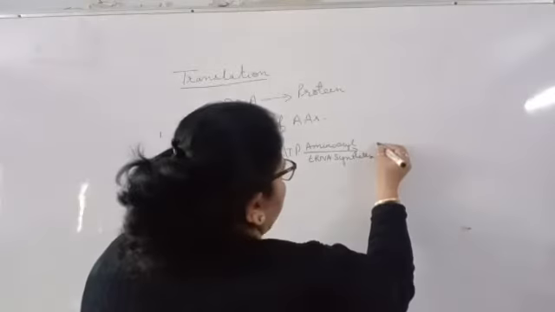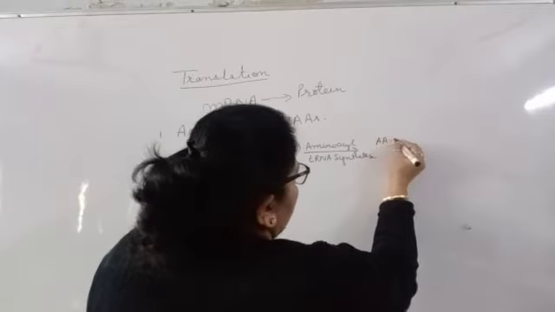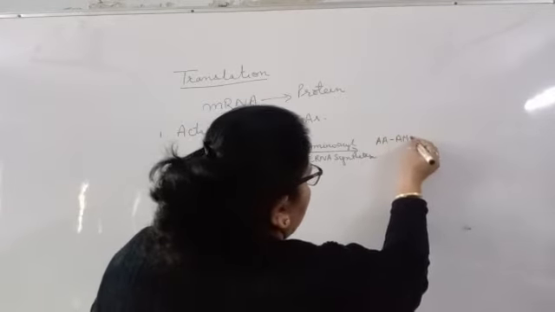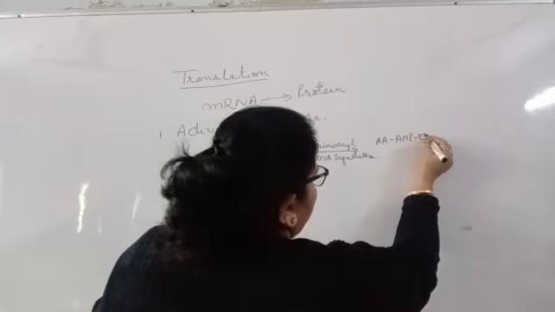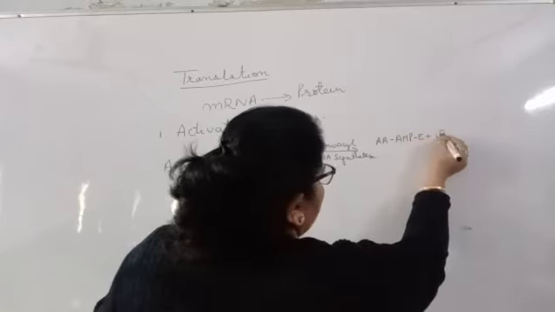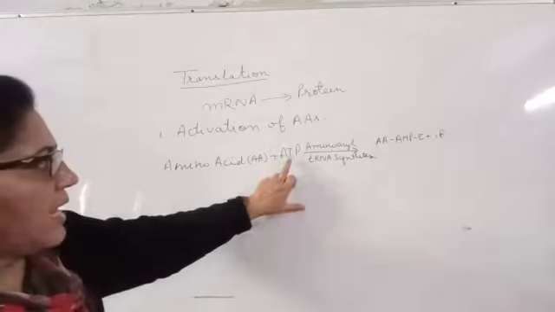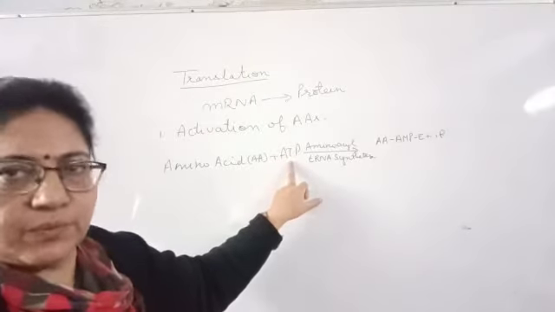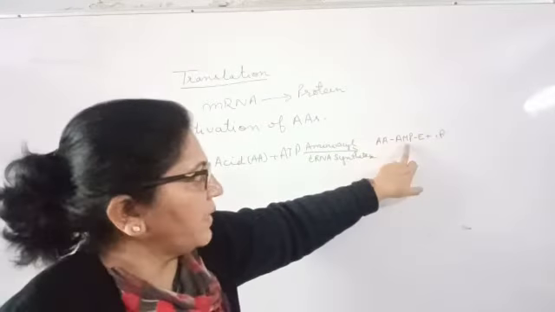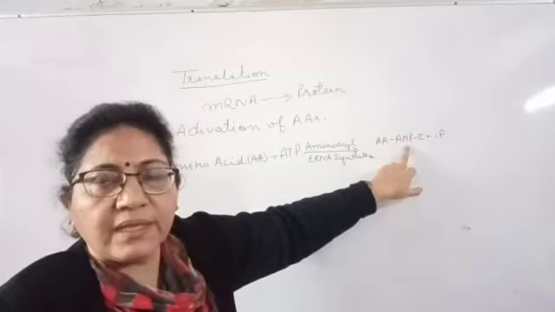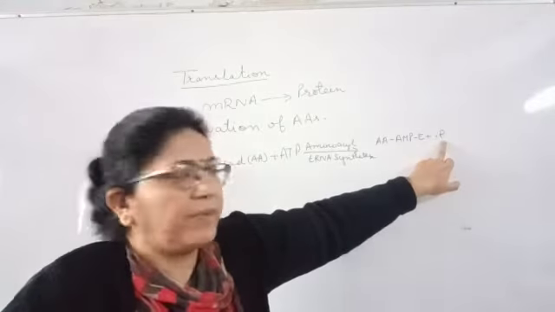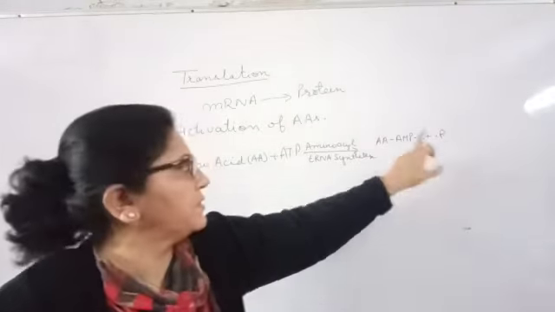How do they get activated? Amino acid along with AMP, the enzyme and inorganic phosphate. ATP means triphosphate, so here we have AMP, one phosphate. The rest two phosphates are released as inorganic phosphate.